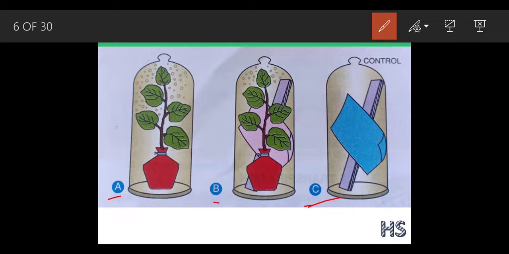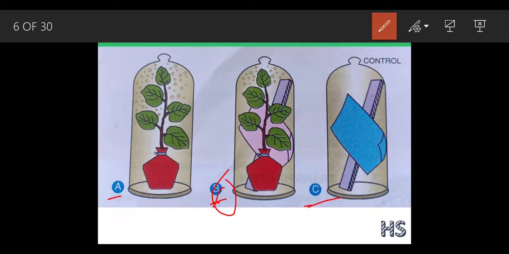Again in B part, we are going to take a well watered plant. We are going to introduce a paper inside this B part. See this pink color paper. Actually it wasn't pink, it was blue in nature. I am going to explain why it seems pink. In C, there was no plant, only a wooden stick and cobalt chloride paper, which was originally blue in color, was introduced. So after 1 hour, we are going to see all these three apparatus one by one.